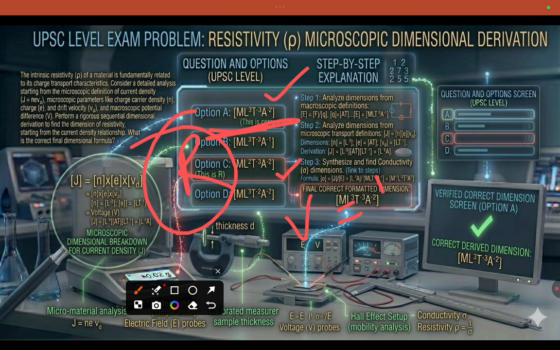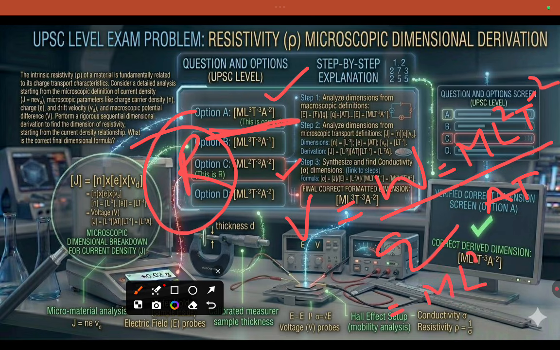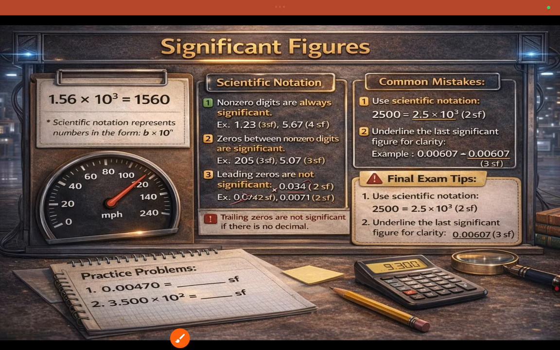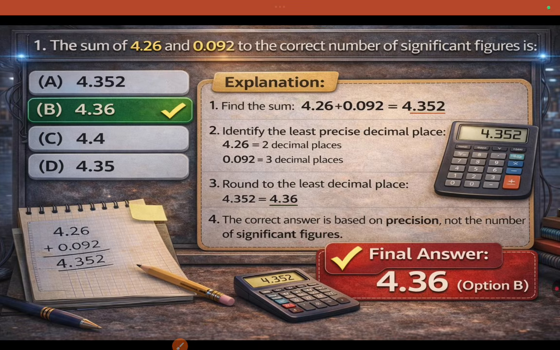Similarly, V equal to W by Q. This is about the potential. W is M L square T minus 2, and Q is nothing but AT. So that is M L square T minus 3 A power minus 1. This is the dimension formula for the potential or voltage, the work done to bring a charge. And these are the significant figure rules. You can recheck the rules. And this is about rounding the number to 4.352.